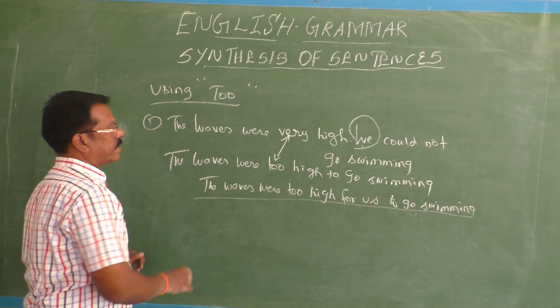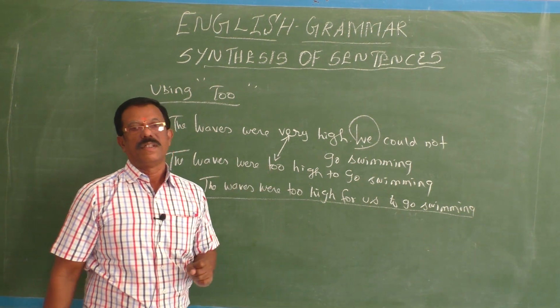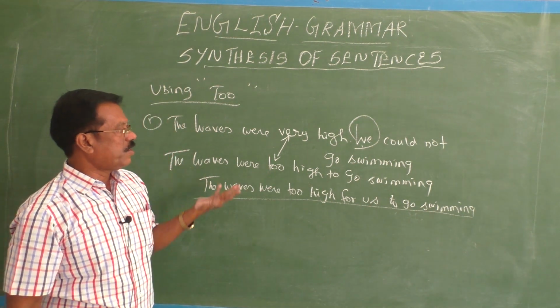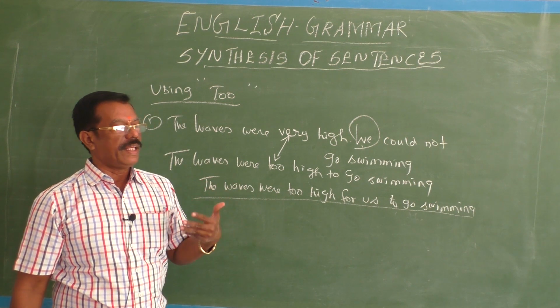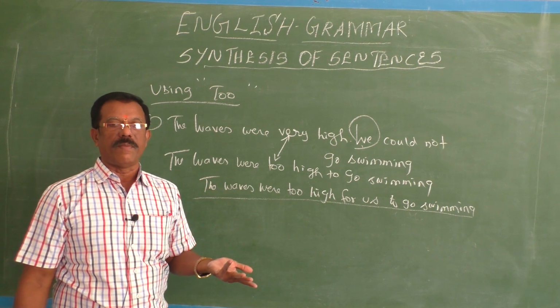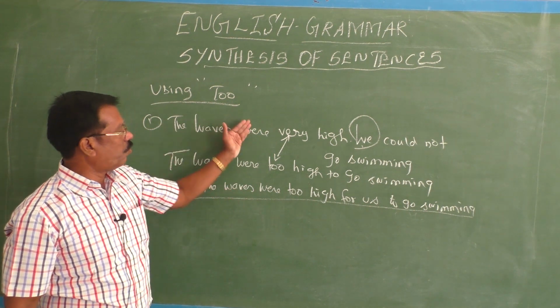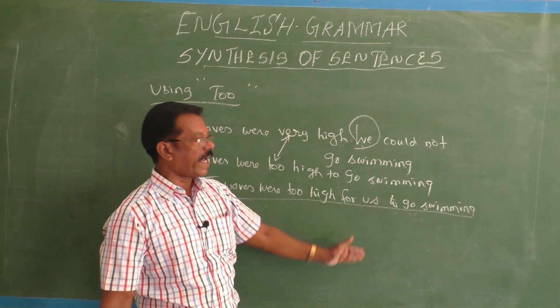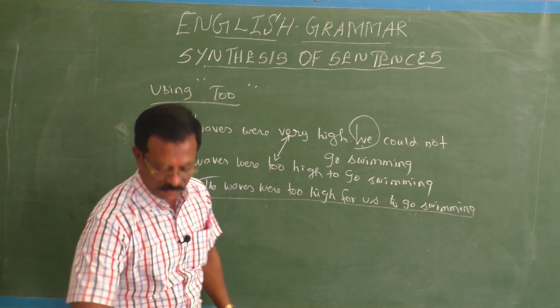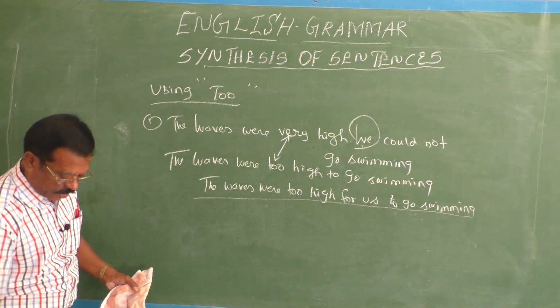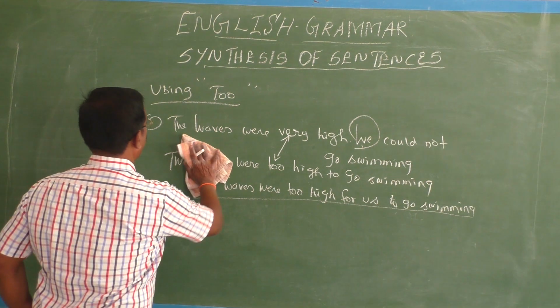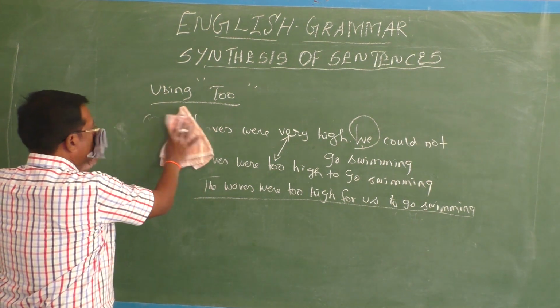So now you have synthesized the sentences in two steps. Otherwise, if you start doing many exercises, you will be very familiar, then you can go straight to this one. The waves were too high for us to go swimming. Okay, children? Very fine. Some more sentences. One or two sentences in this model I will give you for your better understanding.